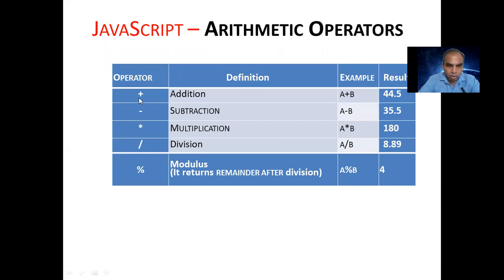See that now. Plus operator, addition, example A plus B, giving the result. Minus, subtraction, A minus B, giving the result. Multiplication, A into B, this is the asterisk sign. Slash, division, A slash B, that is A divided by B. Then percent, modulus, gives the remainder after division, the remainder value. Let's see the practical.